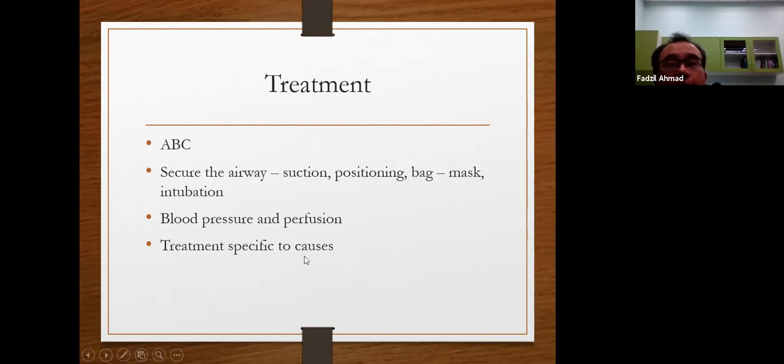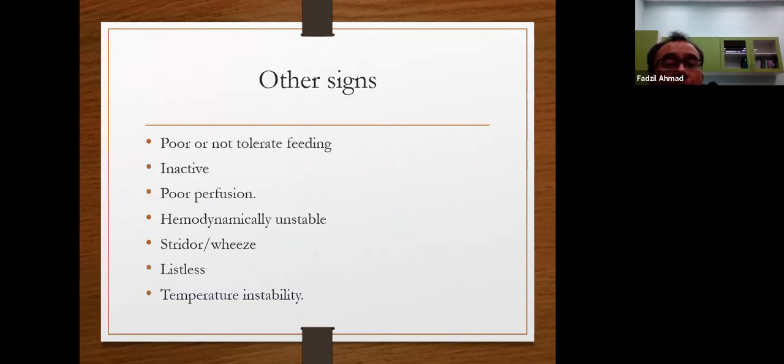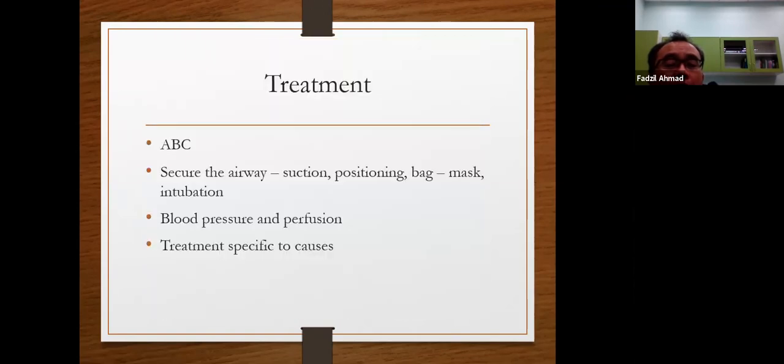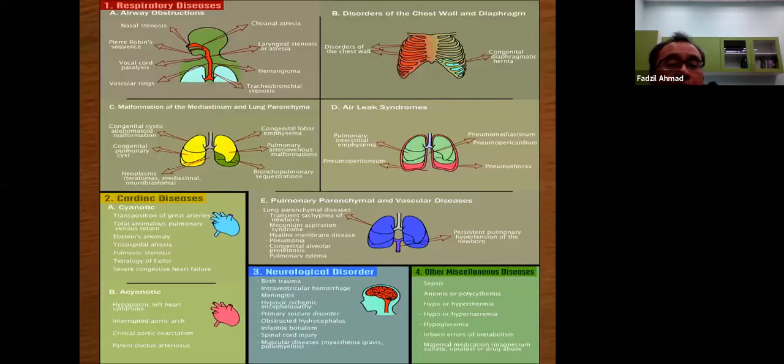Basically, when a newborn comes out, wherever it is, either in the labor room, OT, SCN, or the postnatal ward, you always look for A, B, C first. Look at how the patient is to decide whether you need to secure the airway first or not. After that, when the patient is stable, you go back and look for the causes, as we discussed earlier.